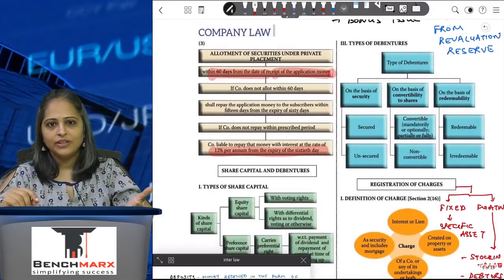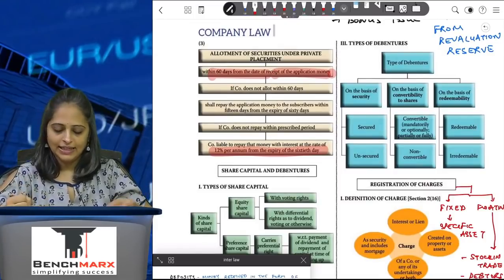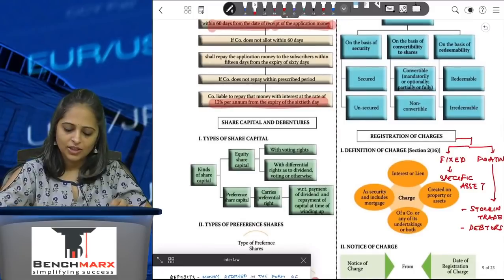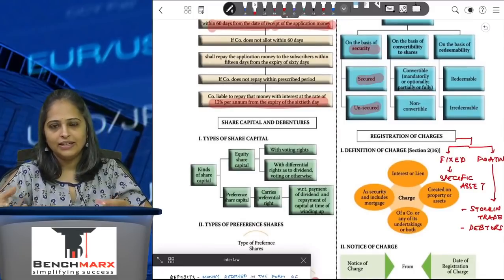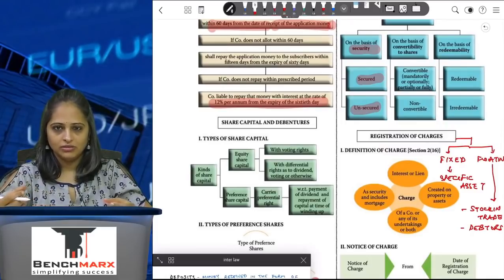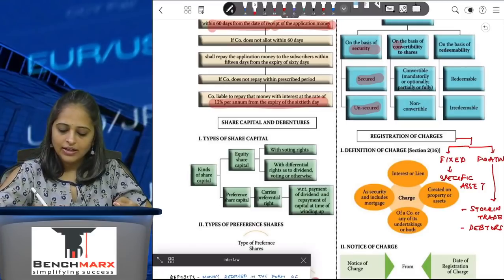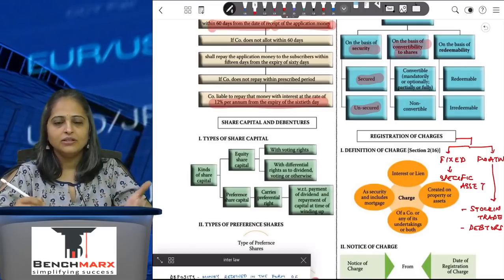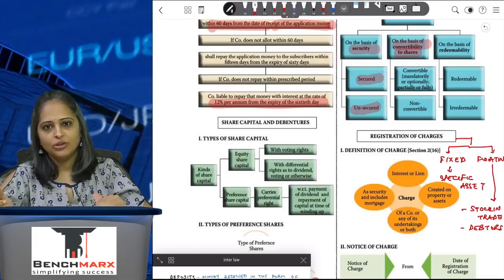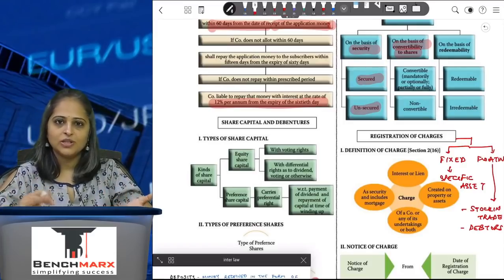Now coming to the different types of debentures. Debentures are basically the debt or the loan which the company has taken. On the basis of security, it can be secured or unsecured. If I take any security against the loan that I'm giving the company, that's called secured, otherwise it's called unsecured. Again, on convertibility to shares, if debentures will be converted into equity shares, they are convertible. If not converted, then they are called non-convertible debentures.